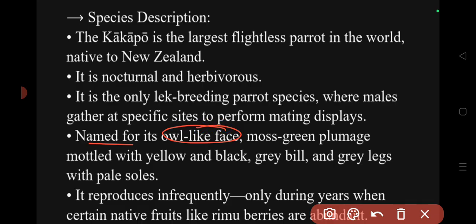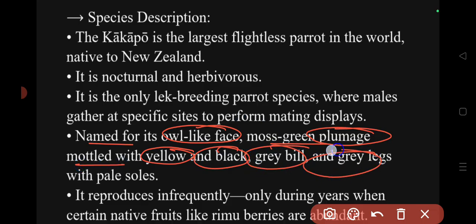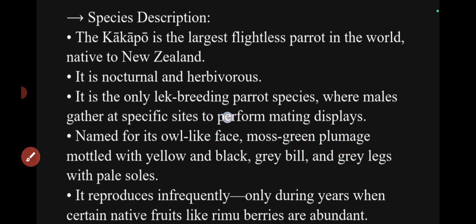It looks like an owl, its face looks like an owl, and it is green in color, with green plumage. It is mottled with yellow and black, and it has a gray bill and gray legs with pale soles. So I'll show you the picture so that you'll have a clearer understanding.